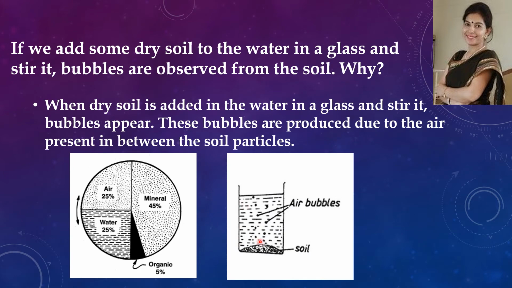So in a glass, if we put some soil and we add water, these small air bubbles come out because soil consists of air, and this proves that soil consists of air. This experiment proves that soil consists of air.